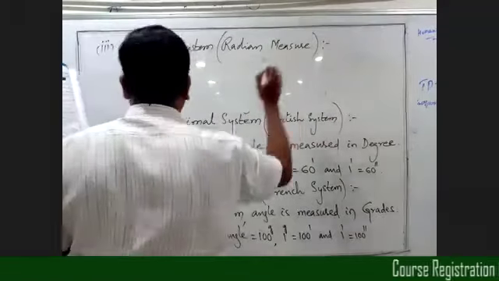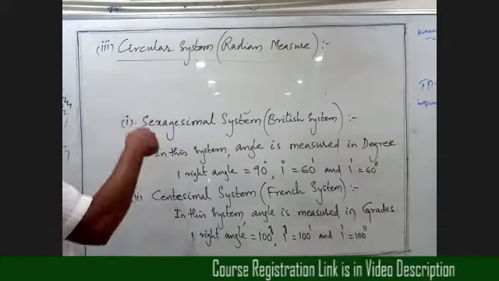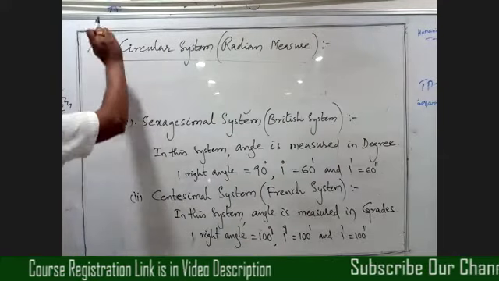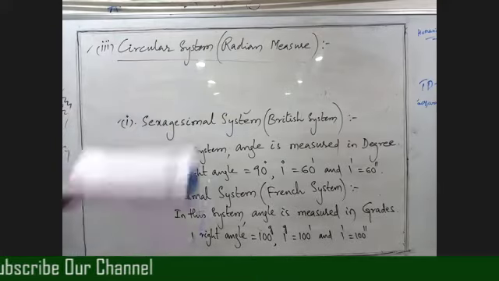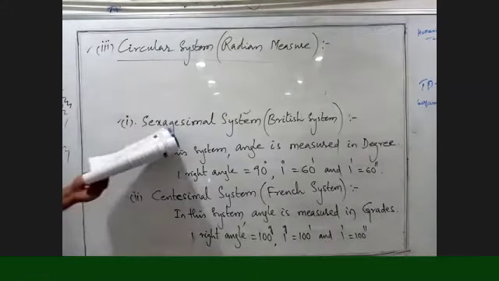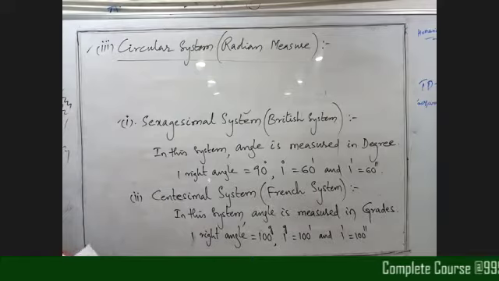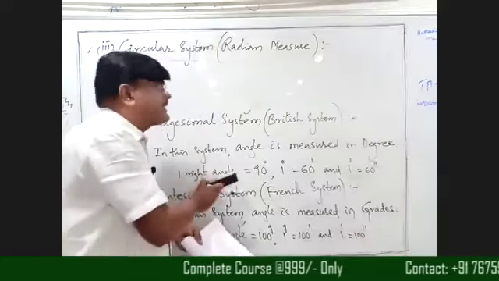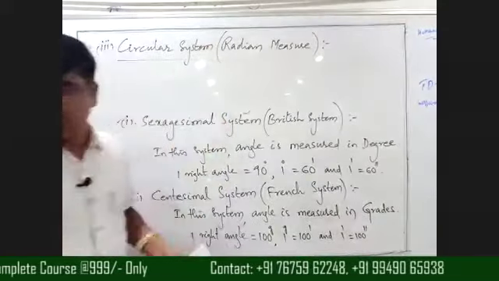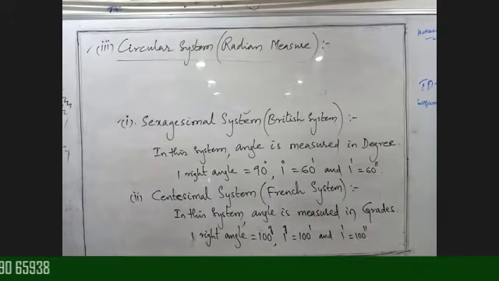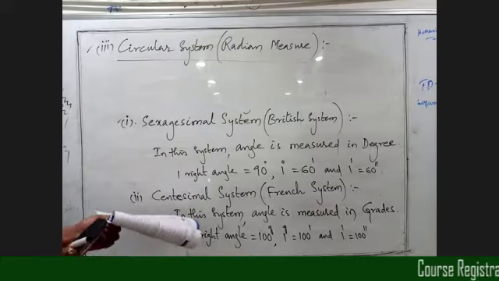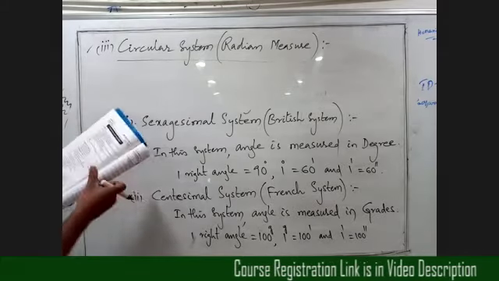Up to now we have been using the hexadecimal system and this one, beta. That means we are considering the angles in degrees and radians. Third one, circular system. In other words, we can say radian system or radian measure.